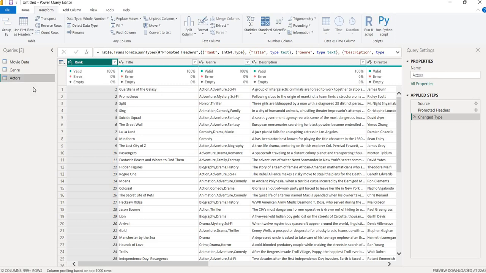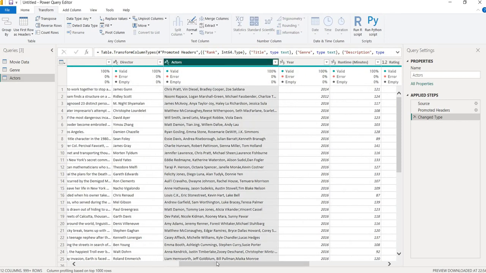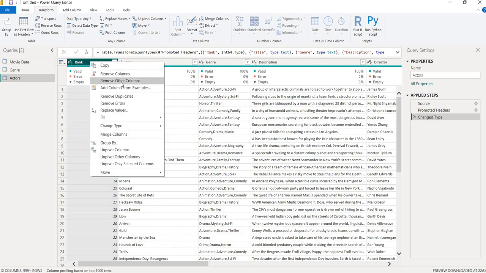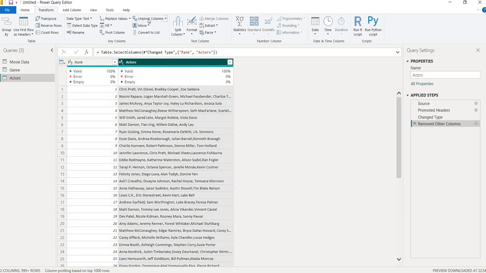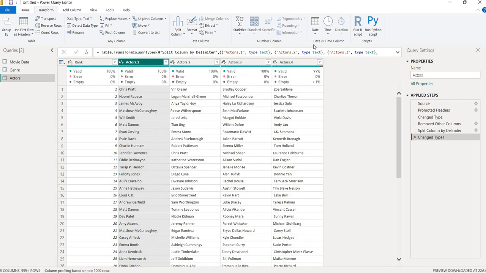Okay, so now I will do the copy paste and actors. Now rank and actors, these two columns are selected, and I am going to remove other columns. So now you can see in the applied steps that we have used the remove other columns function, and all other columns have been removed. Now we will do the same thing: we'll use split column by delimiter, comma separated.